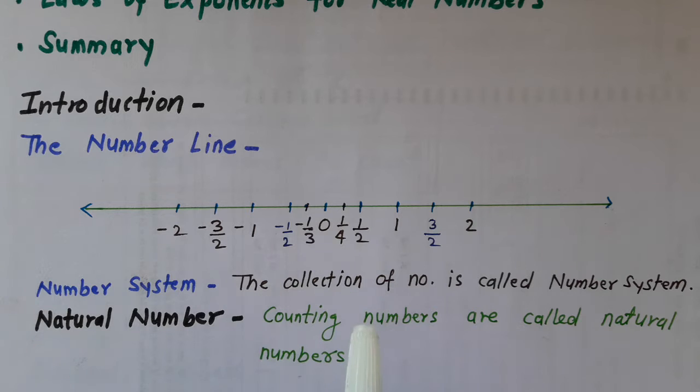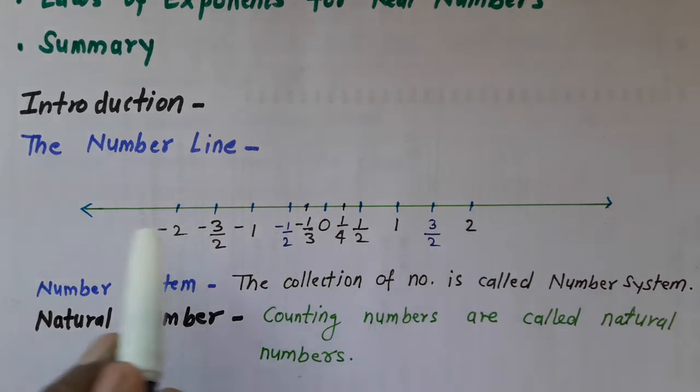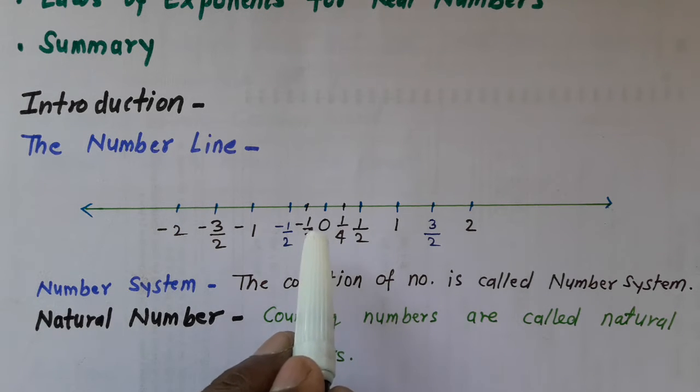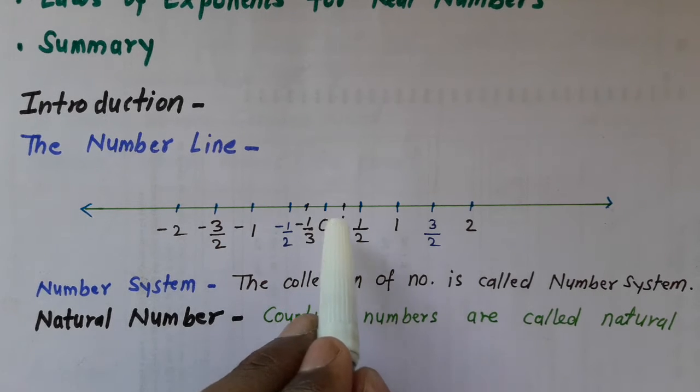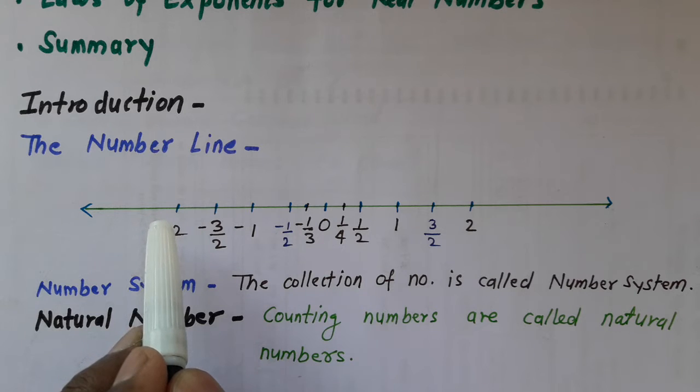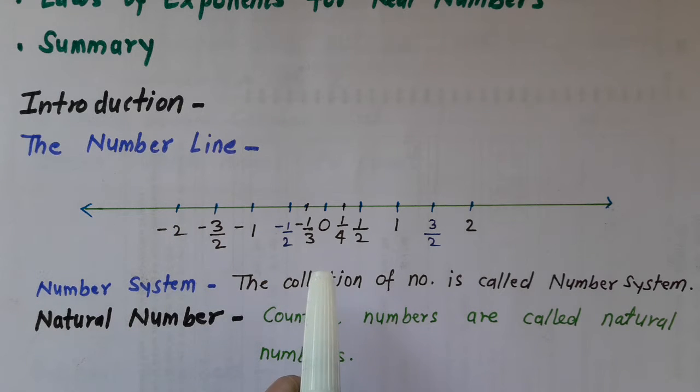In number systems, the collection of all numbers is called the number system. We can represent all numbers on the number line. I repeat once again, the number line is a straight line. When you fix a point, that point will be 0. The right side of this point has positive numbers and the left side of this point has negative numbers. So we can represent all the numbers on the number line except complex numbers.